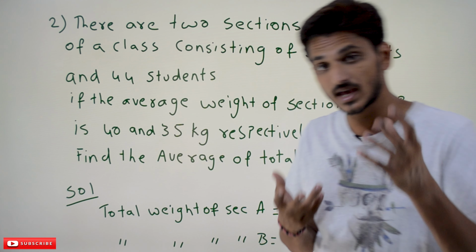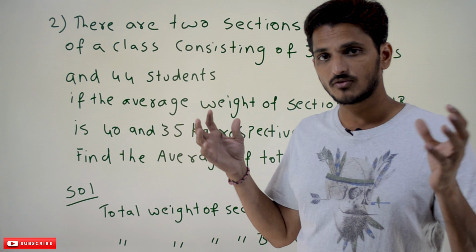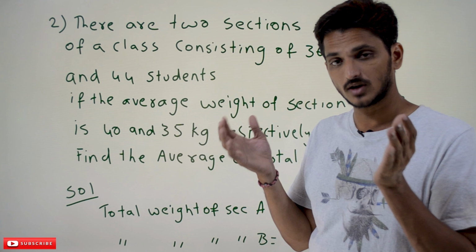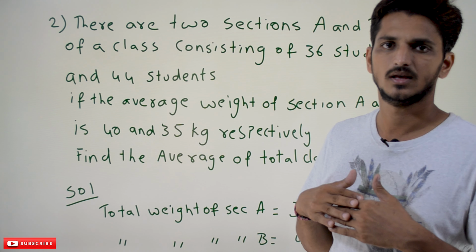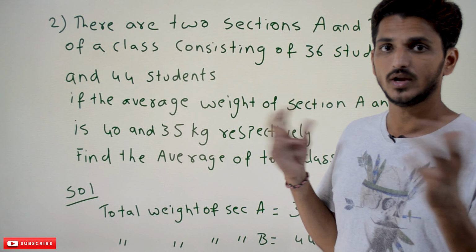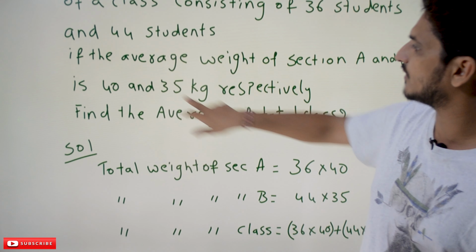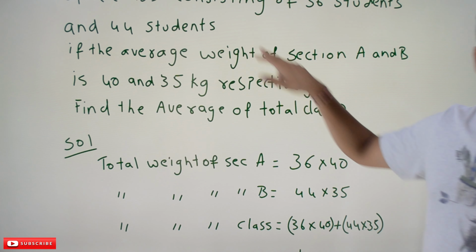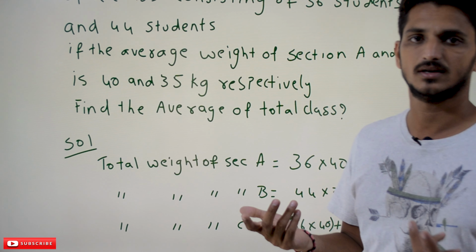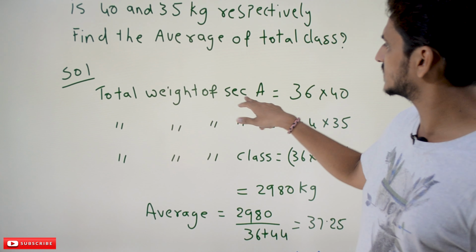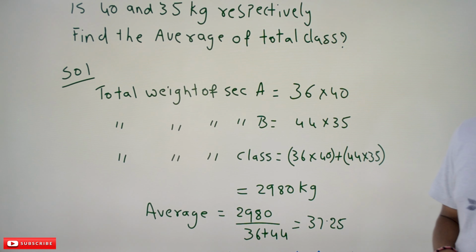If you want to identify the average of the total class, we need the summation of all the weights of the entire class divided by the total number of students in that class. But the total weight is not given. The summation value is not given. From the above formula, we already know if the average value and total number of students are provided, we can identify the summation of all the weights. So total weight of section A is average multiplied by number of students.